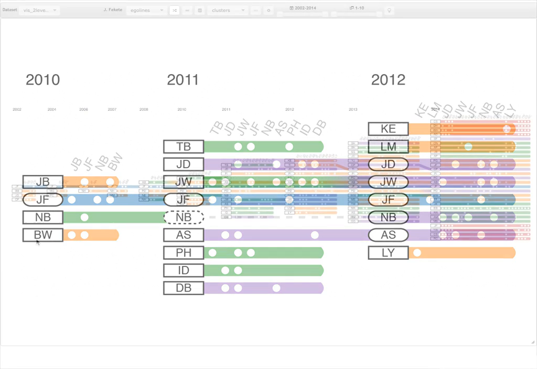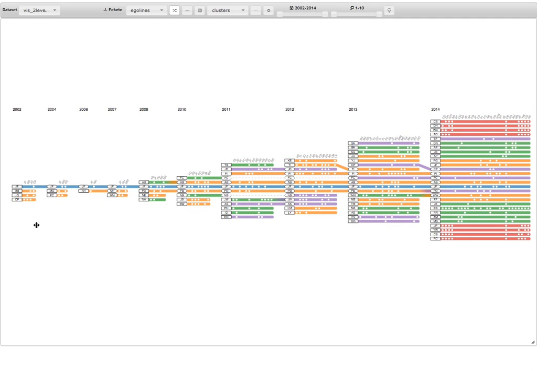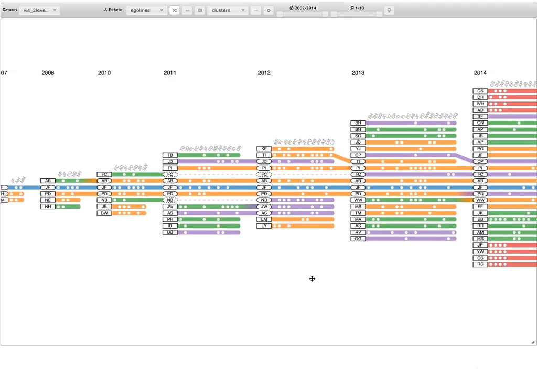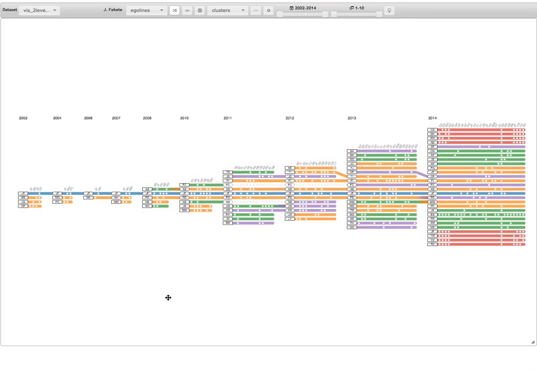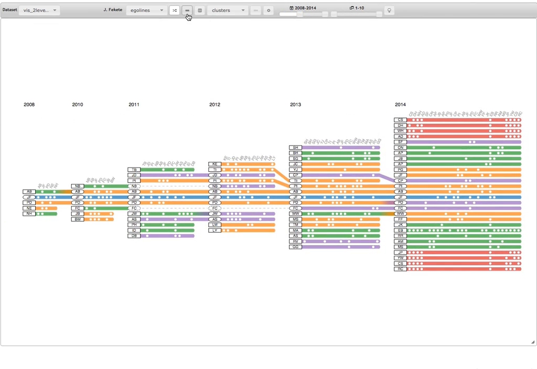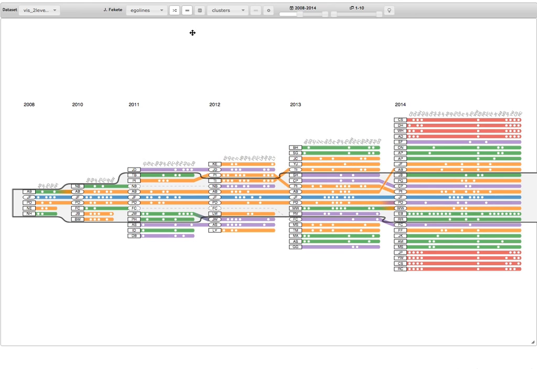Now that we understand EgoLines, let's explore the entire dynamic ego network of JF at all time steps. Overall, we can observe that the network constantly grows in size over time. But we're interested in JF's more recent collaborations, so let's filter out the earlier years. By revealing a boundary around JF's co-authors, we see that the recent growth in JF's network can be attributed to JF's co-authors' increasing collaborations. He is part of a thriving and expanding research community.